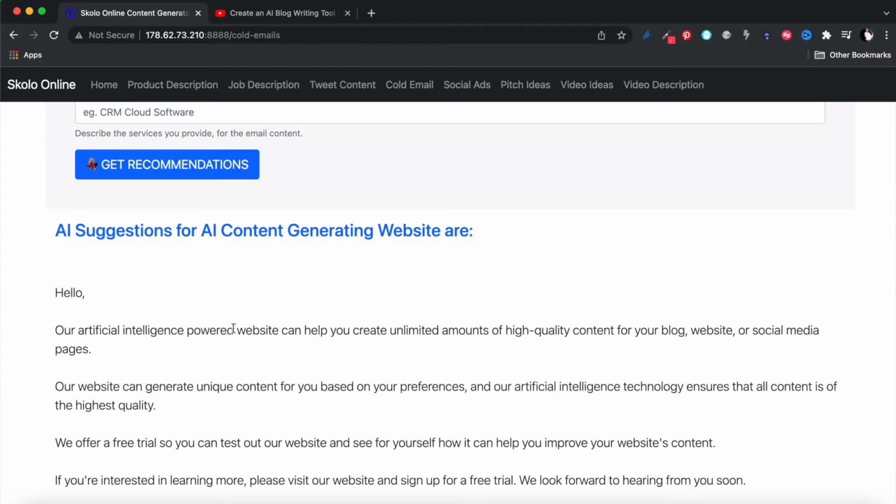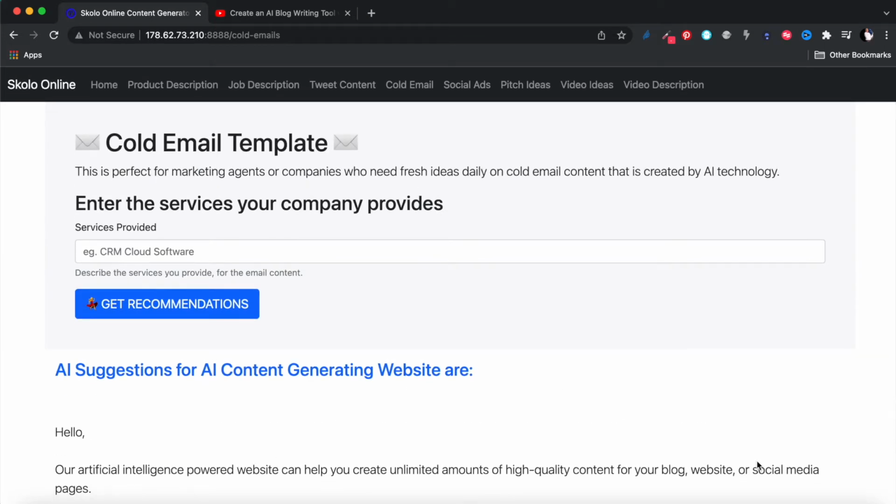Hello, our artificial intelligence powered website can help you create a limited amount of high quality content for your blog, website, social media pages. Our website can generate unique content for you based on your preferences. We offer a free trial. If you're interested in learning more, please visit our website, sign up for a free trial. We look forward to hearing. This is an email that I would have had to think about what to write, and that's what content generators do.